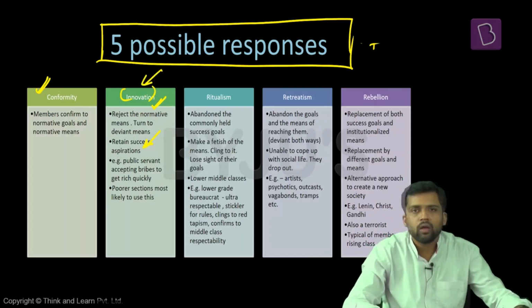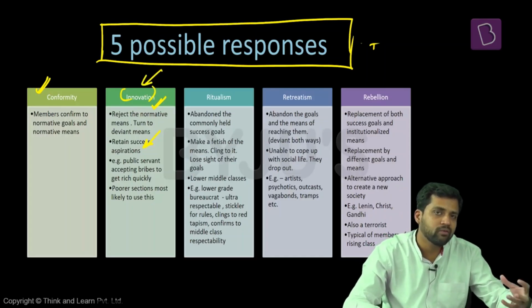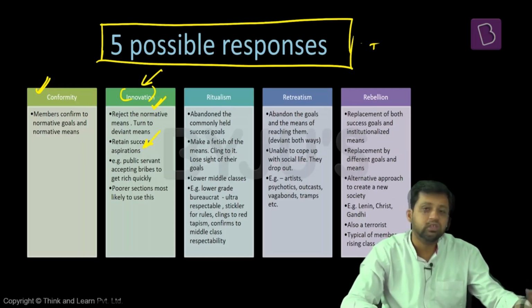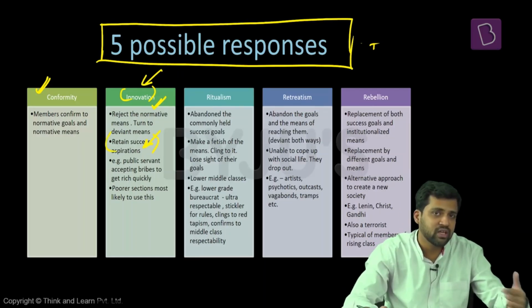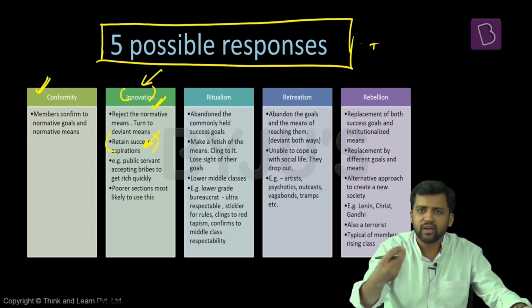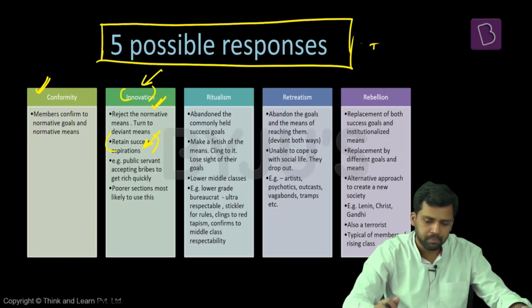For example, a government servant takes bribes. He wants to become rich quickly. Material position, becoming wealthy, is one of the success parameters in that society. But he has a fixed salary. He cannot become rich, but he accepts bribes. That way again he might do favors for some contacts. So this person is becoming rich. The success aspiration is there with him, but he does not have the means. So he's deviating away from the means. No society will say that taking bribes is accepted. It will not be taken as the right direction, the right method. So he's rejecting the means, but he's sticking to the goals. So that is innovation here.